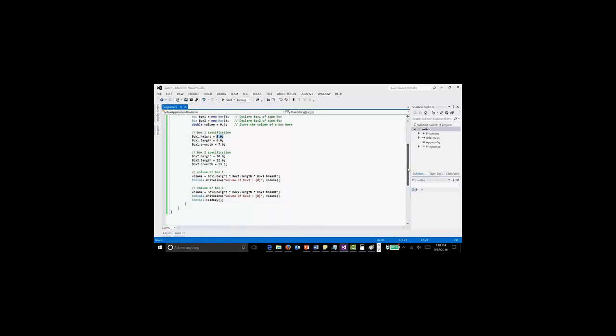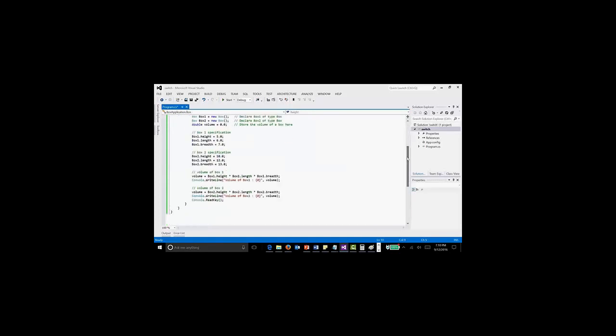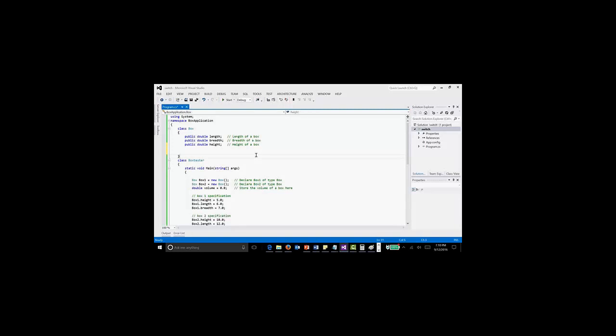And also I can do one more thing. Here we are not using the entire feature of object-oriented programming. Instead of writing like this, I will copy paste from here and do it here.